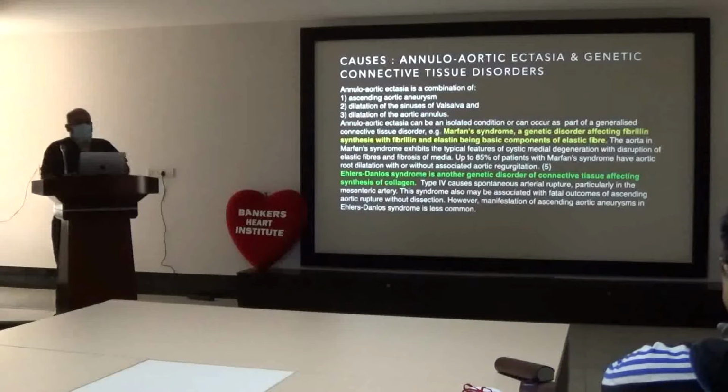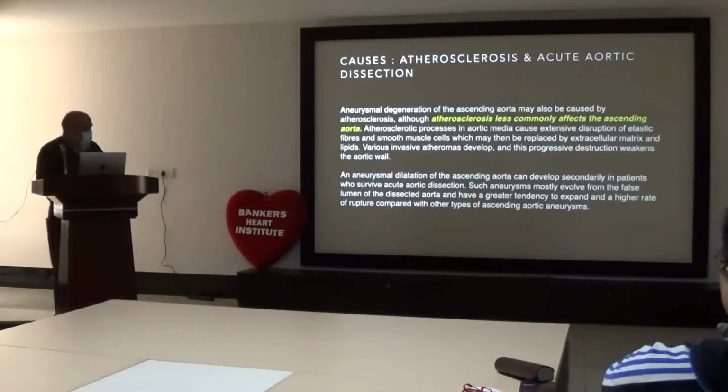This condition also occurs as a part of generalized connective tissue disorder in Marfan or others like Ehlers-Danlos syndrome, or any other connective tissue disorder like giant cell arteritis and Takayasu's and others. Then the atherosclerosis.